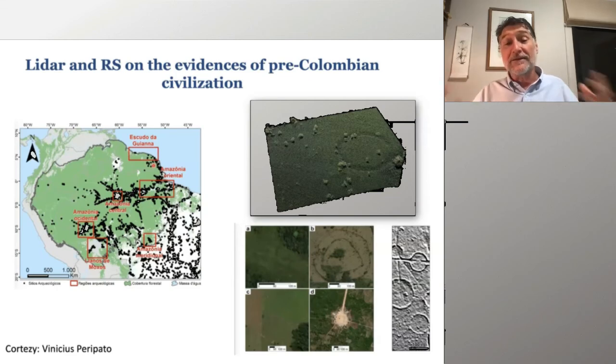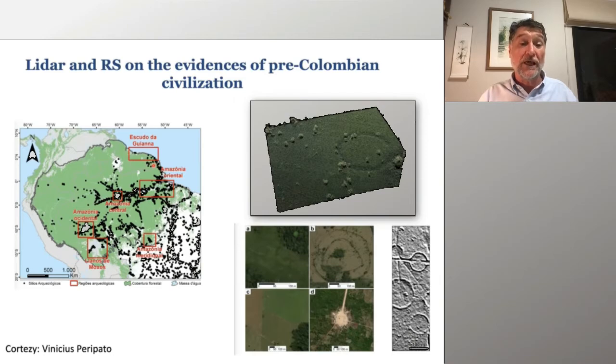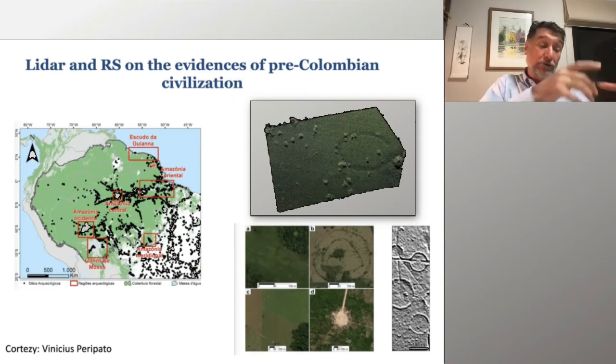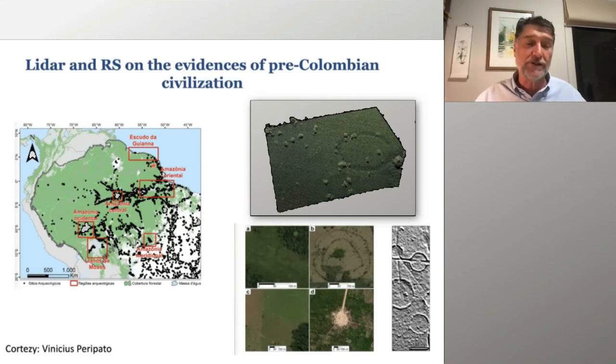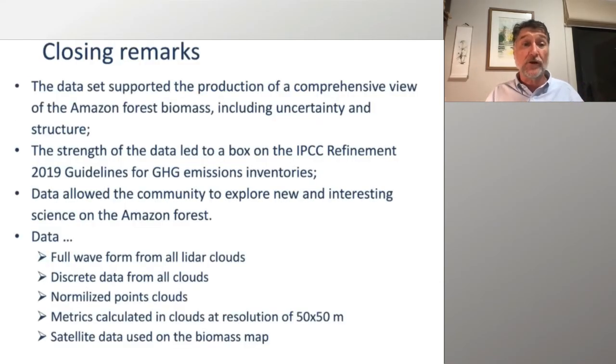But the LiDAR allowed us to identify those sorts of information, looking not only at the transect itself, but also at the extrapolation that we did with the data with a very fine surface model. So just as a closing remark, the data supported production of this new Amazon forest biomass map, including the uncertainty associated with that.